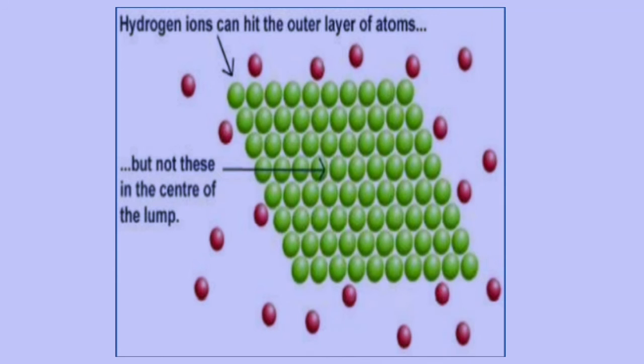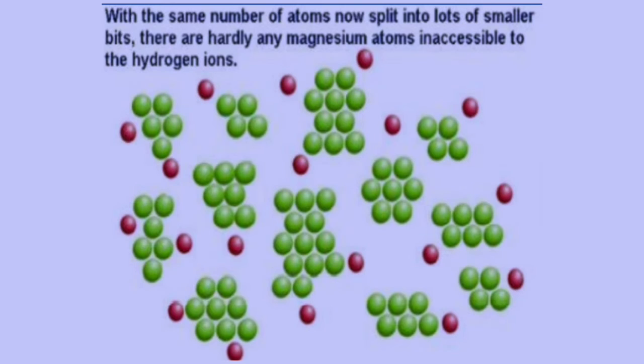At tandaan, nagaganap ang mga reaksyon kapag epektibong nagbabanggaan ang dalawang molekula ng reactant. Bawat isa ay may pinakamababang enerhiya at tamang oryentasyon. At alam niyo ba, kapag may parehong bilang ng mga atomo, ngayon ay nahati sa maraming maliliit na piraso, doon halos walang mga atomo ng magnesyo na hindi na-access sa mga hydrogen ions.